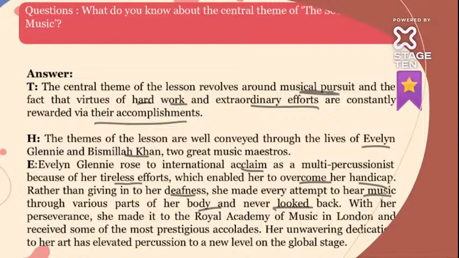With such ability, she went into the Royal Academy of Music in London also, and she received some very prestigious accolades, like the Soloist of the Year from the Philharmonic Society. Her unwavering dedication to her art elevated percussion to a new level on the global stage. So her art had reached the global level.